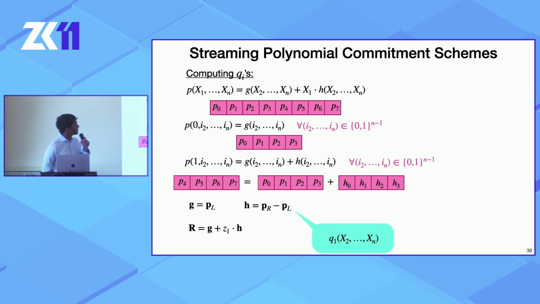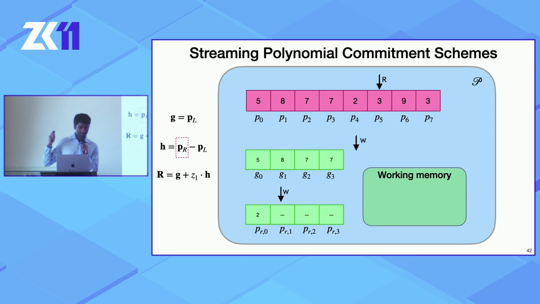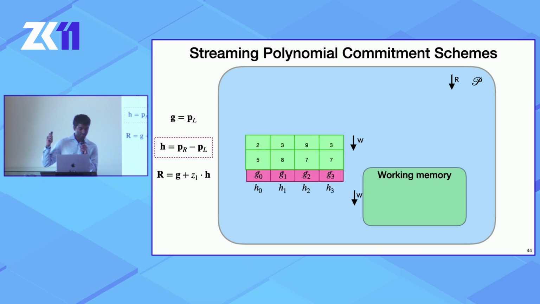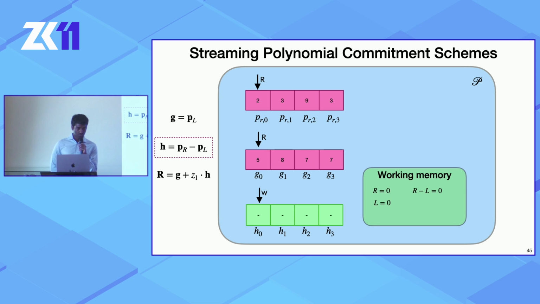How do we do this in a streaming setting? We start with the table for p, and we have to start by pulling out the left half. So we stream through the left half, write it out to some write stream that's supposed to represent g. And then we stream through the right half and write it out to a write stream that holds the right half of p. We switch the right half to a read stream. Now we have a read stream for the right half and a read stream for the left half, which is also g. And we read through those two things to compute a difference, and we write them out.